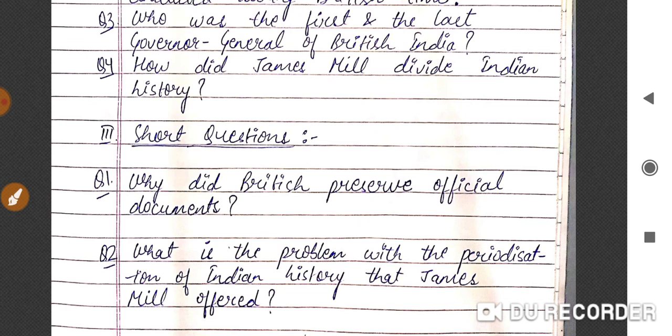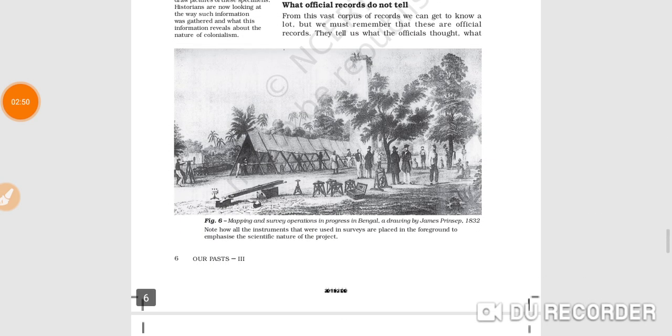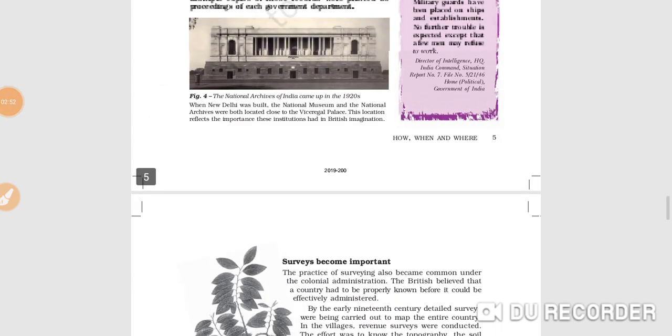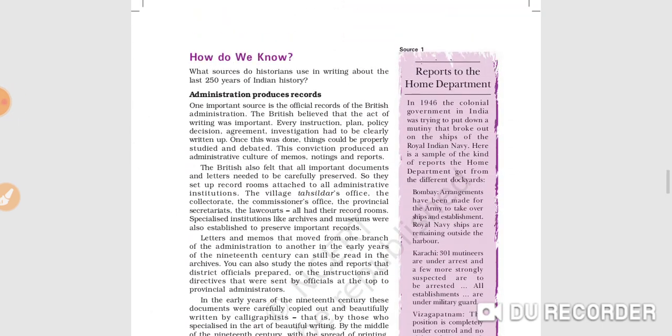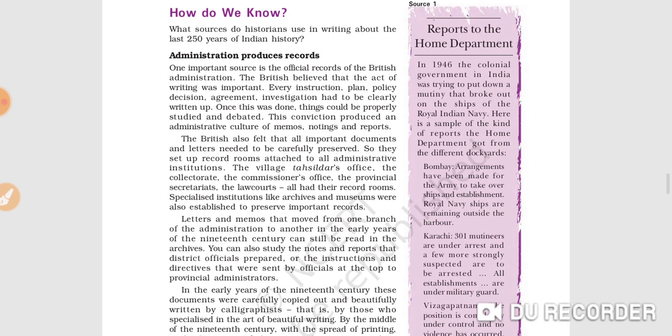Now in short questions, first question is: why did the British preserve official documents? For this question, you can refer to page 5 of your book, the PDF which I have given you. Let me show you page 5 of your book. Okay, this is the PDF and this is page number 5, and here the heading is Administration Produces Records. So the question was why did the British preserve official documents?